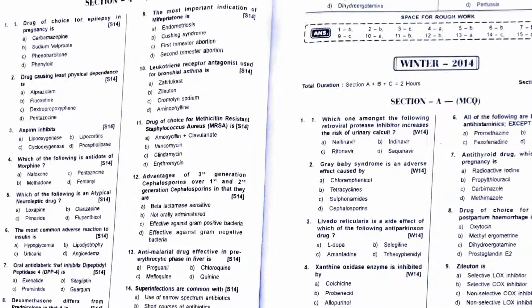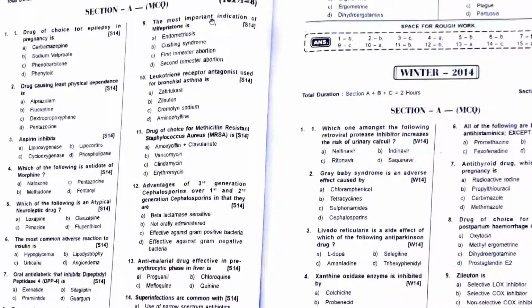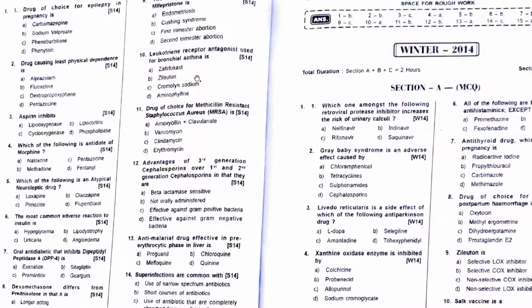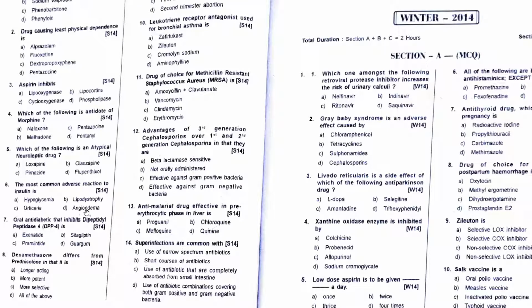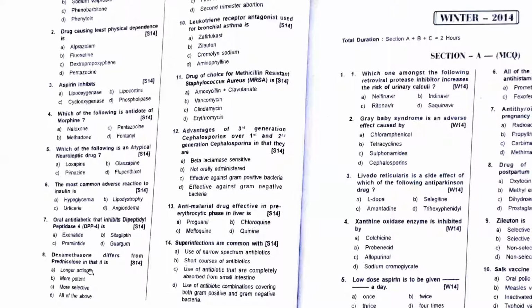Remember it. Leukotriene receptor antagonist in bronchial asthma: montelukast, zafirlukast. Most important indication of mifepristone is for causing first trimester abortion. Dexamethasone differs from prednisolone. How does it differ? Yeah, dexamethasone is longer acting as compared to prednisolone.